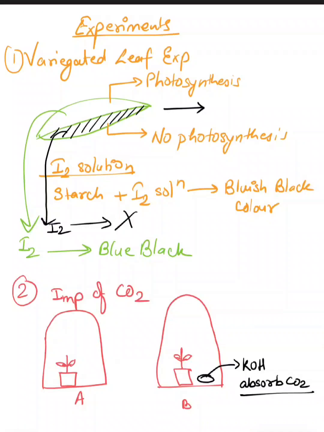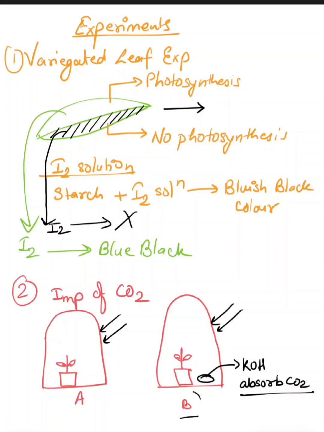This bell jar is made of glass, so of course sunlight will be there, and we have poured water in the plant. So water is available, sunlight is there, but in plant B there is no carbon dioxide. Again we will test for starch with the help of iodine solution.